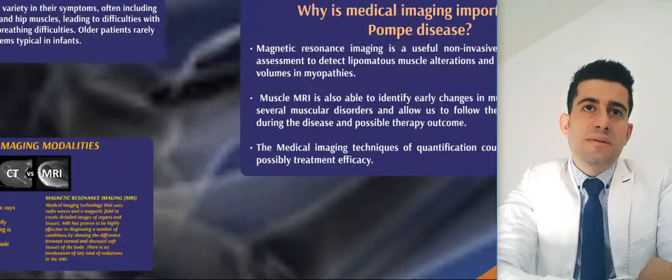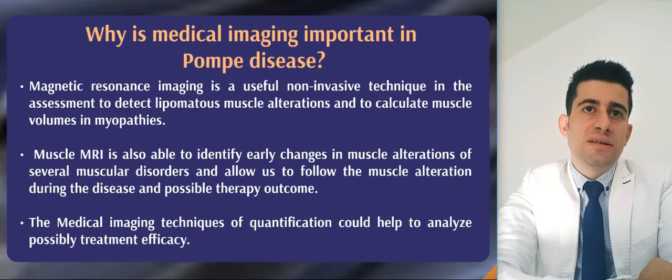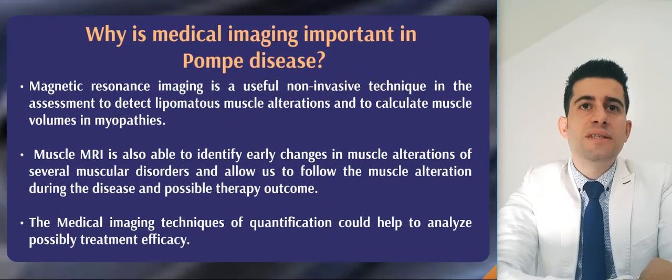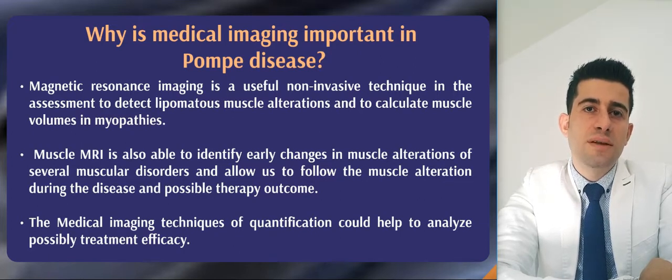Why is medical imaging important in Pompe disease? MRI is a useful non-invasive technique in the assessment to detect lipomatous muscle alteration and a good tool to calculate muscle volumes in myopathies. MRI is able to identify early changes in muscle alteration and allows us to follow the muscle alteration during the disease for the possible therapy outcome.